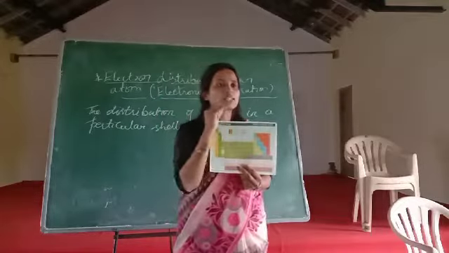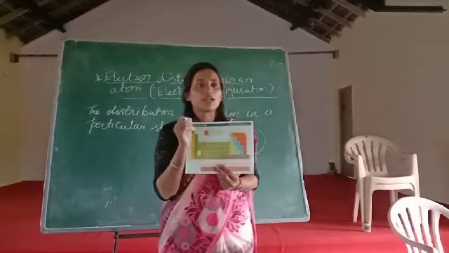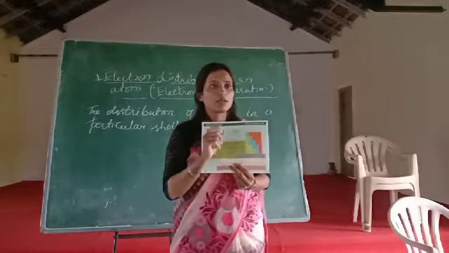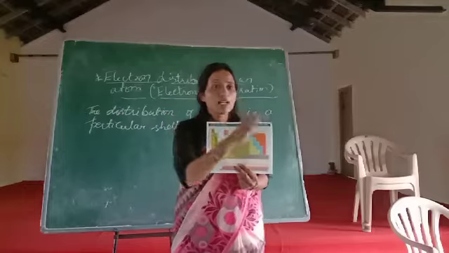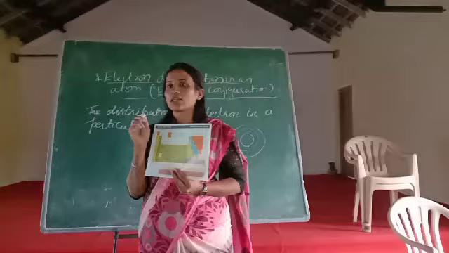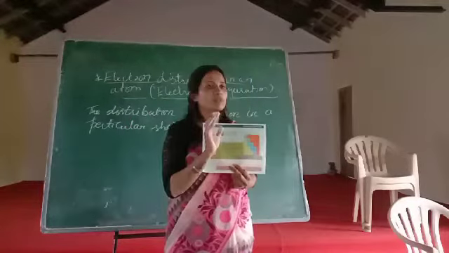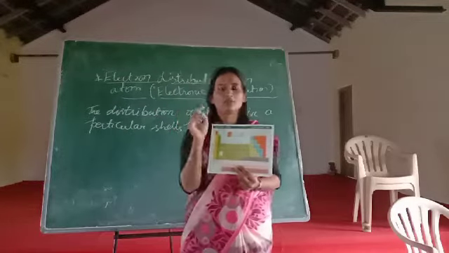For example, gold is an element, silver is an element. Iron is an element, copper is an element. They are metals and non-metals. They are all the elements. How do they exist? They exist naturally. No scientists invented them, they did not make them. Listen here.